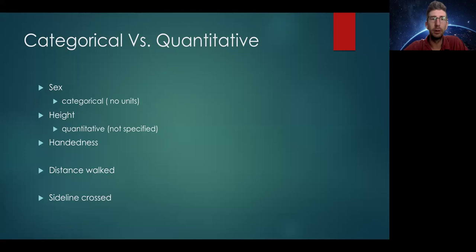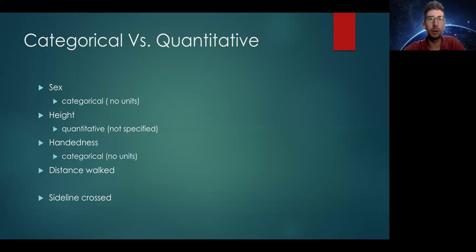Height is quantitative. The units here weren't specified, right? But think of height, you would typically measure this maybe in feet or maybe in inches, right? Somebody could be 60 inches tall specifically, they could be 54 inches, they could be 54.25 inches, and so on. If you measured it in feet, right, they could be 5.1 feet tall, they could be 5.5 feet tall, and so on.